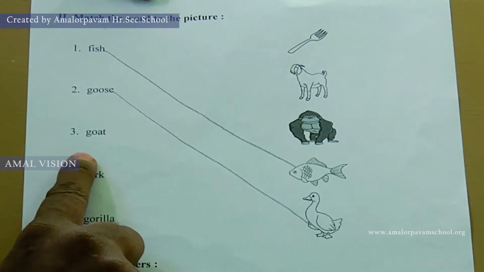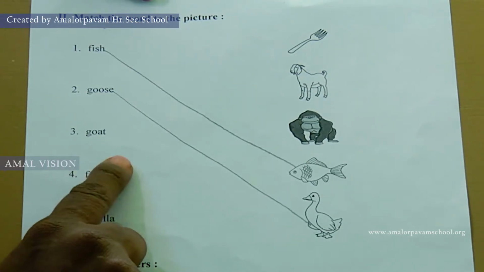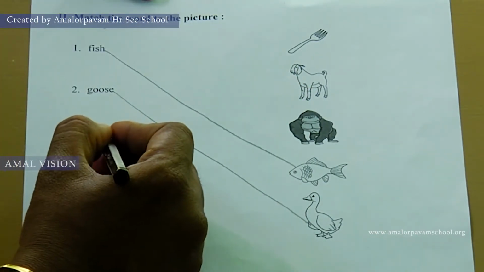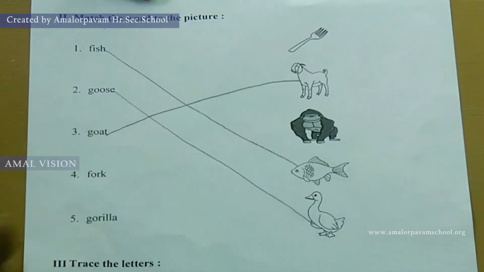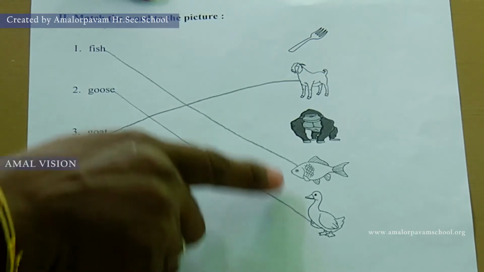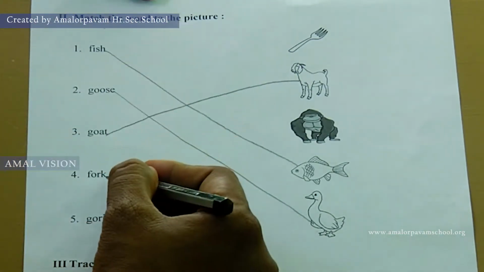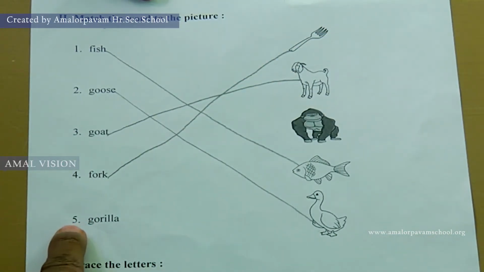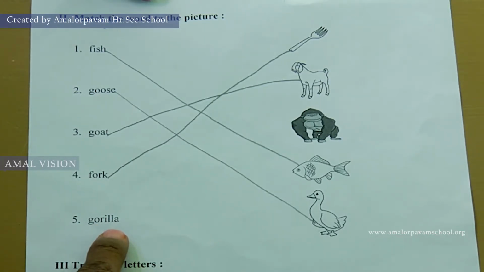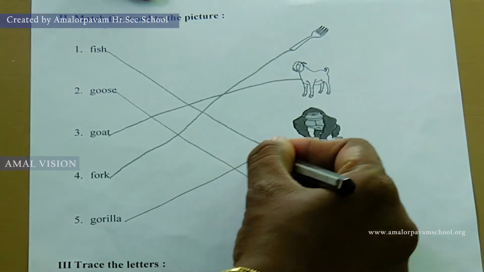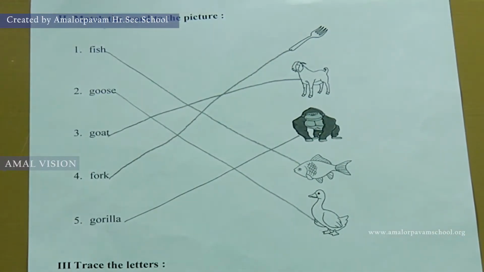Number 3, G-O-A-T, goat. Where is the goat picture? It is here. So draw a line from the word goat to the picture goat. Number 4, F-O-R-K, fork. Where is the picture fork? It's here. So draw a line from the word fork to the picture fork. The fifth one is G-O-R-I-L-L-A, gorilla. It is here. Now draw a line like this. This is how you must do Roman number 2.